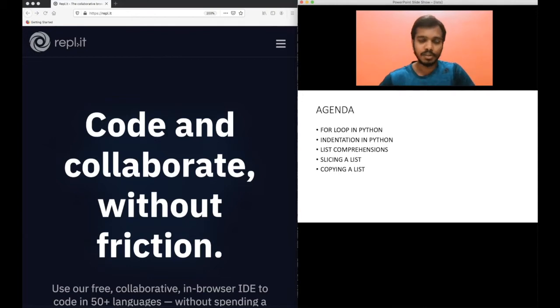So let's talk about the agenda for this video. First I will cover for loops in Python. A for loop is basically related to lists, so both are interconnected. Then indentation in Python, very important, list comprehensions, slicing a list, and copying a list. These are the 5 important topics that I will be covering in this video.